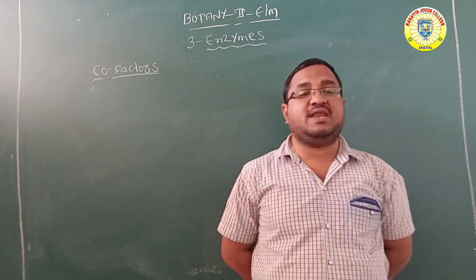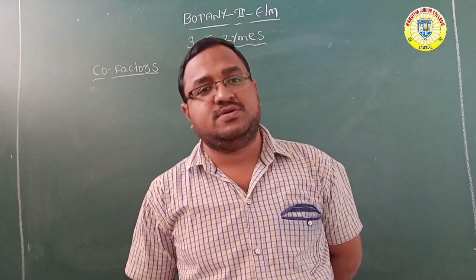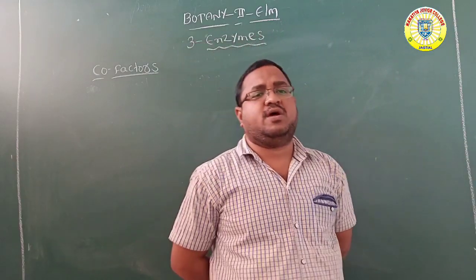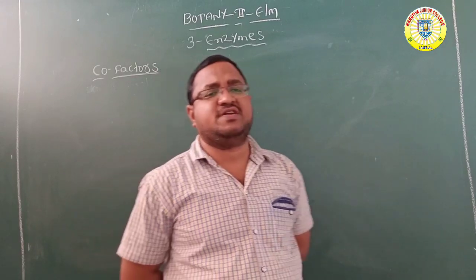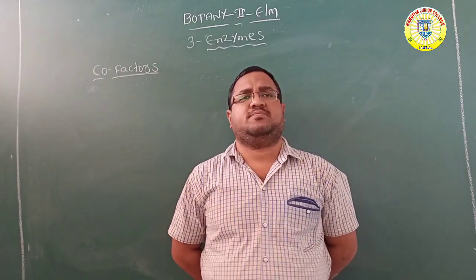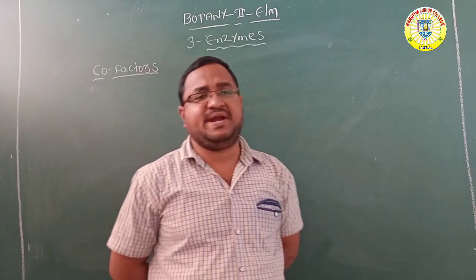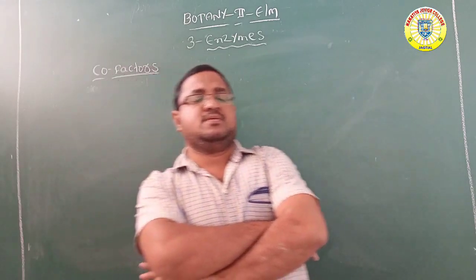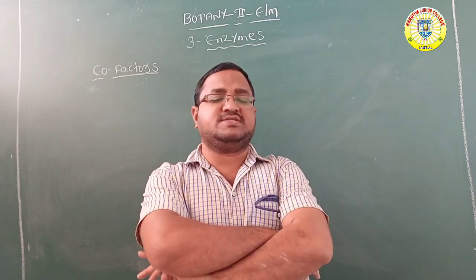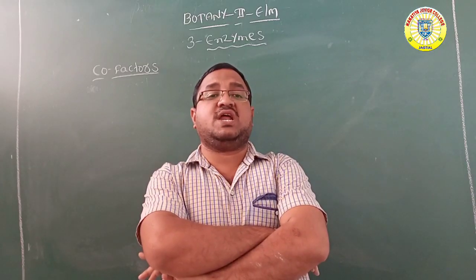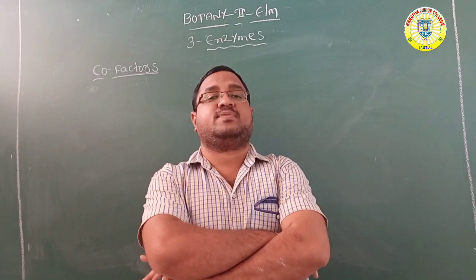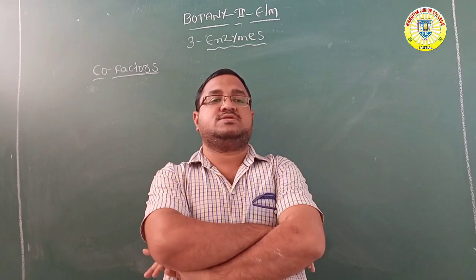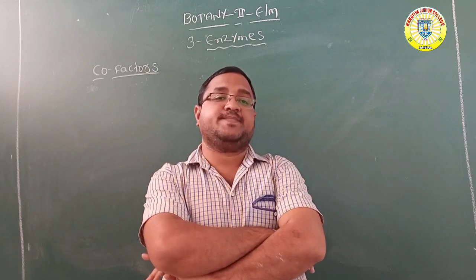So inhibition is mainly of three types. Yesterday we discussed: one is competitive inhibition, second non-competitive inhibition, third feedback inhibition. Especially in the first one, competitive inhibition, the inhibitor is structurally similar to the substrate.